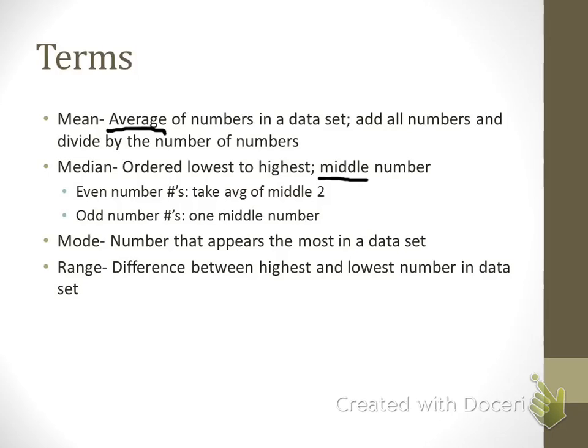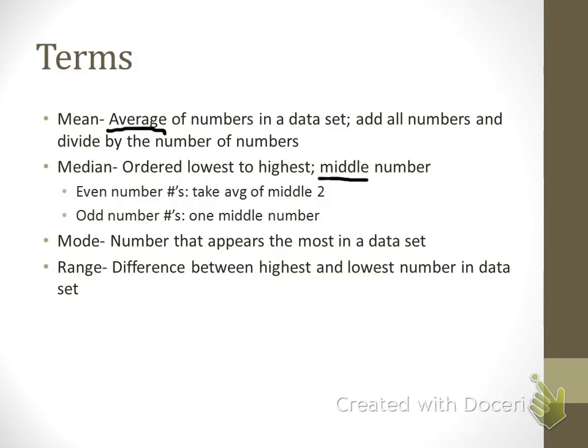If it's an even number of numbers in the data set, you're going to take the average of the middle two. So add them together and divide by 2. If it's an odd number of numbers, it'll just be the middle number. Okay, so with median, when you count how many numbers you have, if it's an even number, you take the average of the middle 2. And if it's an odd number, it's just the middle number.